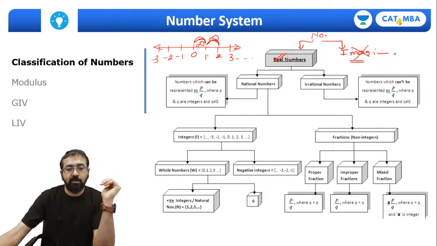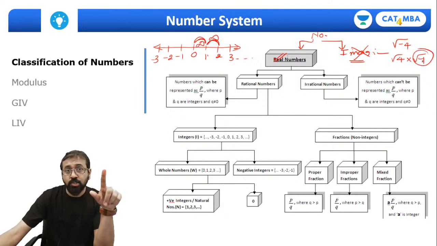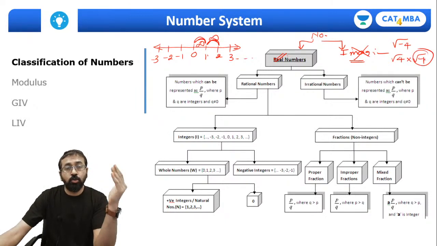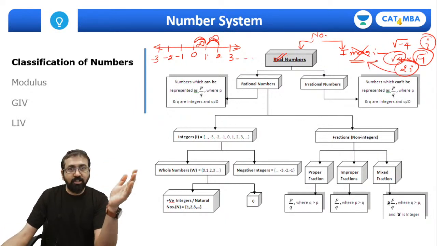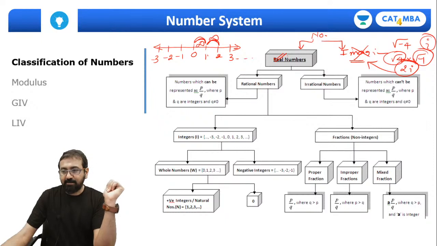So what are the imaginary numbers? A number like root of -4. Root of -4 is nothing but root of 4 into root of -1. Now this root of -1 is not defined in mathematics. Root of any negative number is not defined, so we take that as iota. Root of 4 is 2, so this number became 2i, and this is nothing but an imaginary number. Fortunately, as I mentioned, we don't need to study imaginary numbers. We just need to deal with real numbers, right?